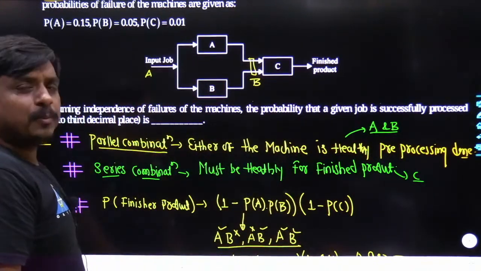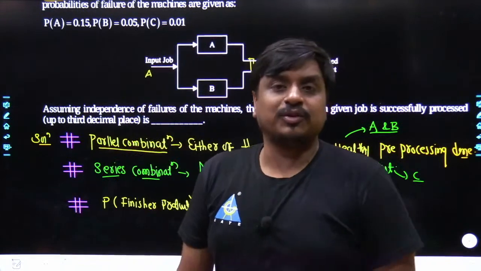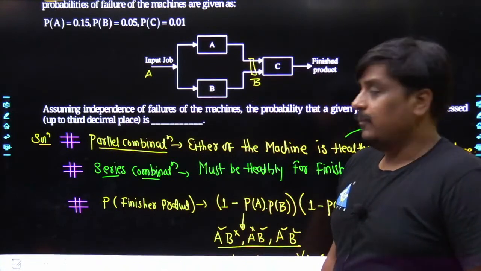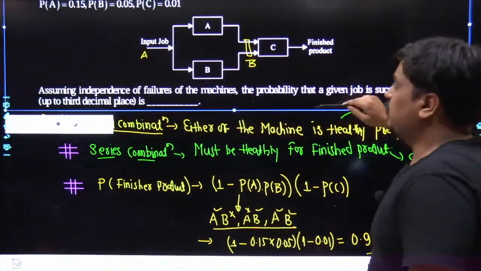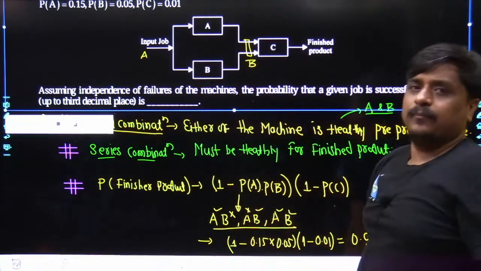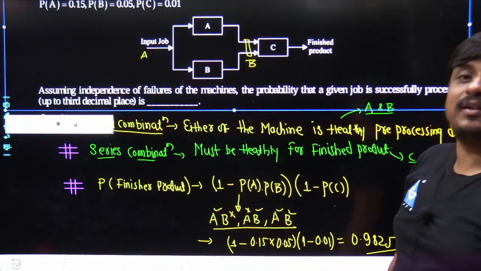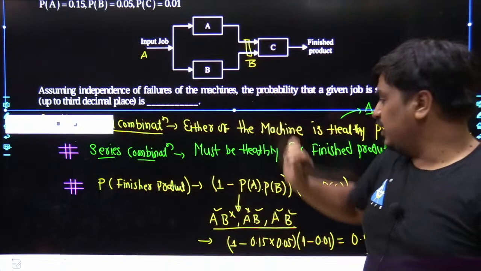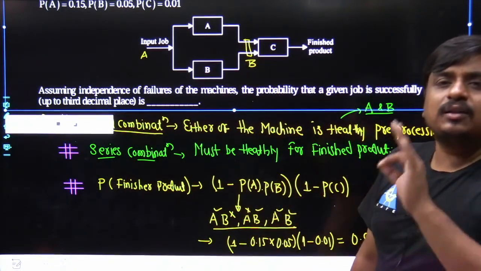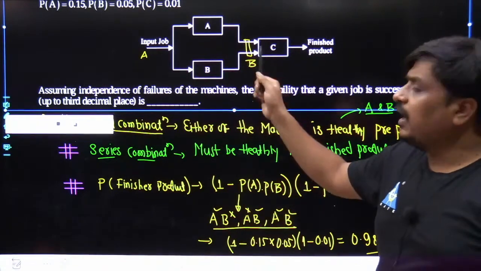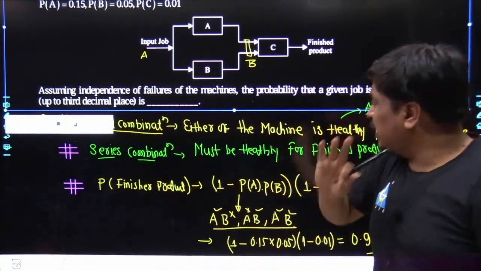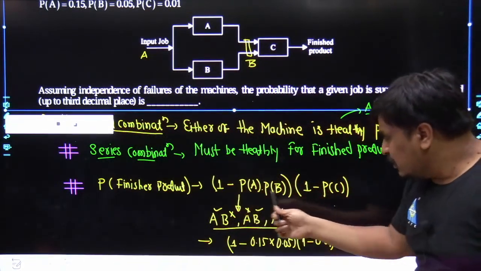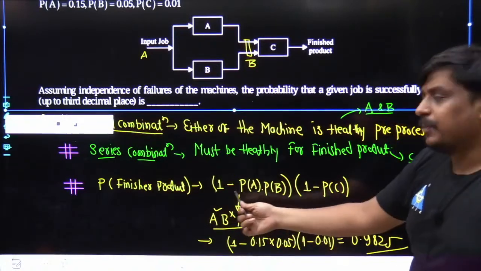At the end of the day, the failure probability of A, B and C has been clearly supplied along with this problem, and we wanted to know the probability that you would be able to produce the finished product well. So what did we have to do? First we had to focus on these two nodes A and B. We want there to be no failure. What does that mean? Either A should not fail or B should not fail, so put together, there should be only one condition to avoid: that A and B have failed together. If anything apart from A and B failing together happens, I am happy with that, and that is the mathematical expression for that particular condition.